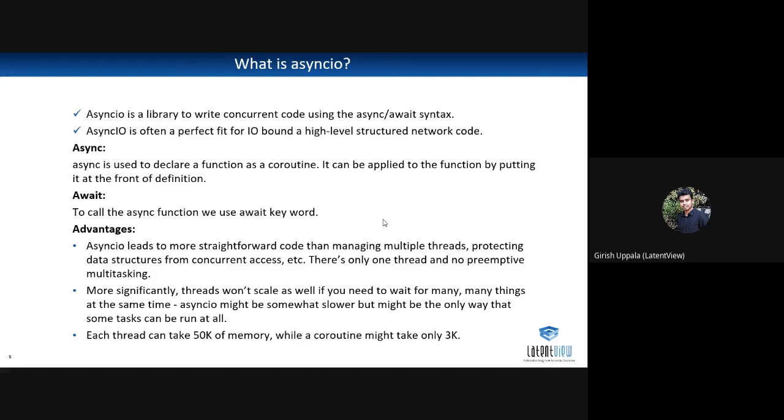Let's stop for a minute here and talk about what concurrent means. You may think concurrent means at the same time, but it refers to work items that could potentially run in parallel but may not necessarily run in parallel. So it is a way of organizing your code. Async IO is often a perfect fit for IO bound, high level structured network code.